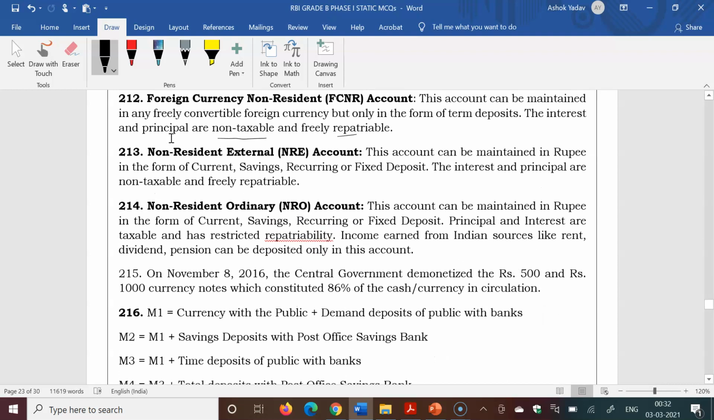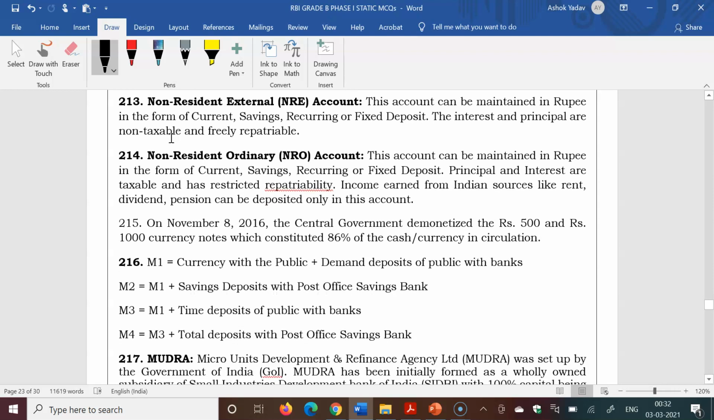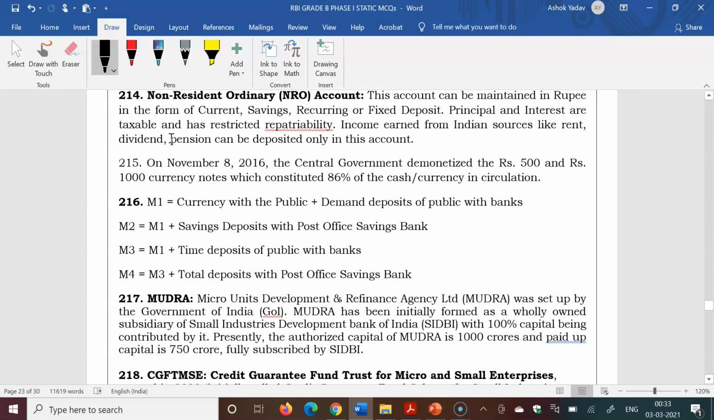And the non-resident external account can be maintained in rupees in the form of current, saving, recurring or fixed deposit. The interest and principal are non-taxable and freely repatriable. Next is the non-resident ordinary account. This account can be maintained in rupees in the form of current, saving, recurring or fixed deposit. Principal and interest are taxable and have restricted repatriability. Income earned from Indian sources like rent, dividend, pension can be deposited only in this account. These details are given in the course also about these accounts.